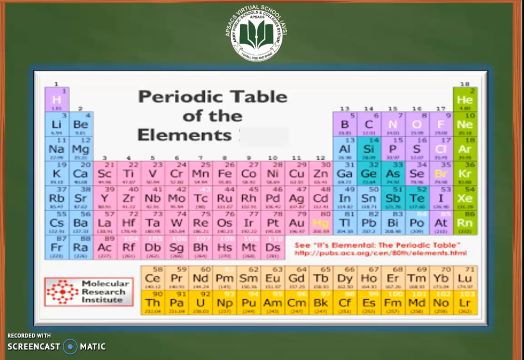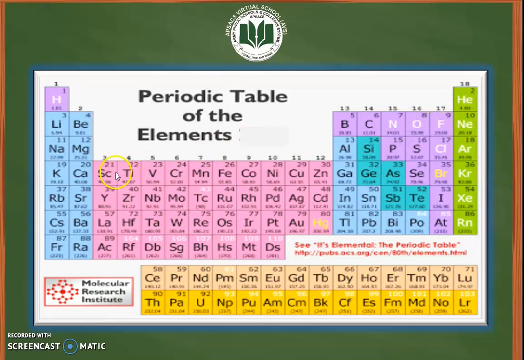So now here the most commonly used periodic table is shown. Note that the elements are arranged in order of their increasing atomic number, as hydrogen with 1, helium 2. Hydrogen is present at the top left corner of the periodic table, while helium is present at the top right corner with the atomic number 2, and lithium with the atomic number 3 is present at the left end of the second row, and beryllium next to lithium with the atomic number 4, boron with atomic number 5, and carbon with 6, and so on.